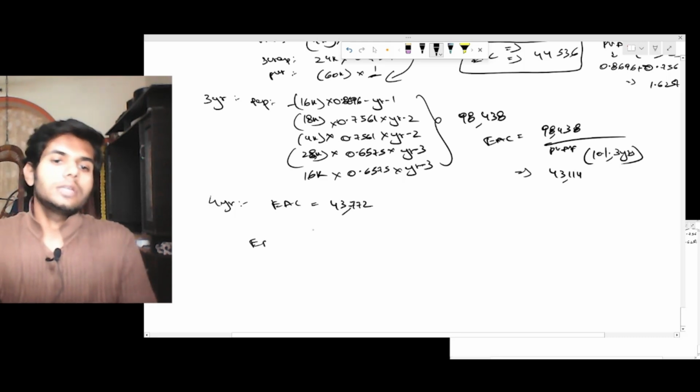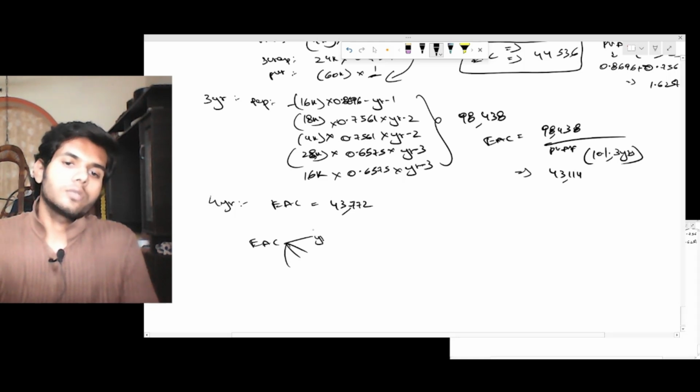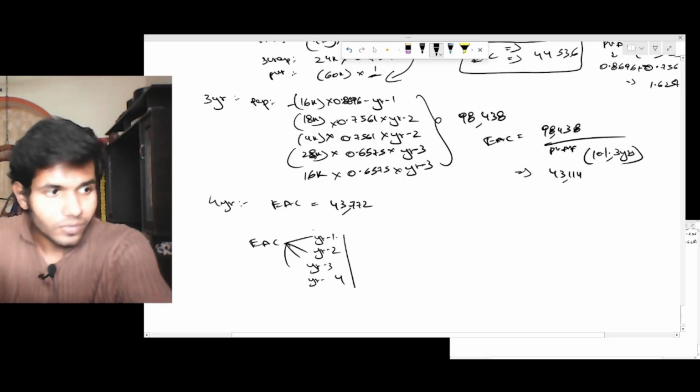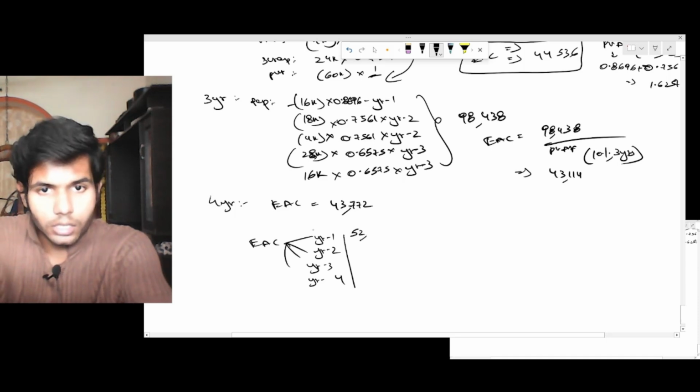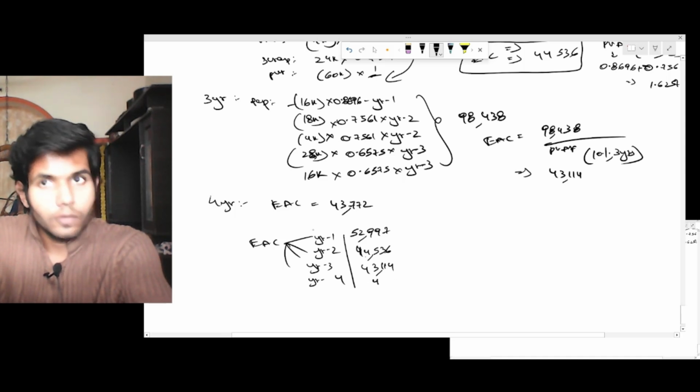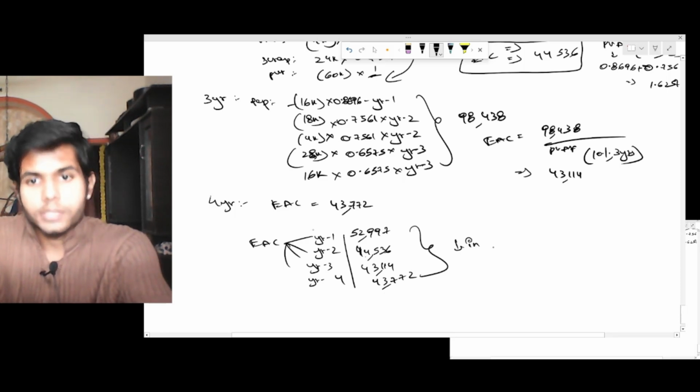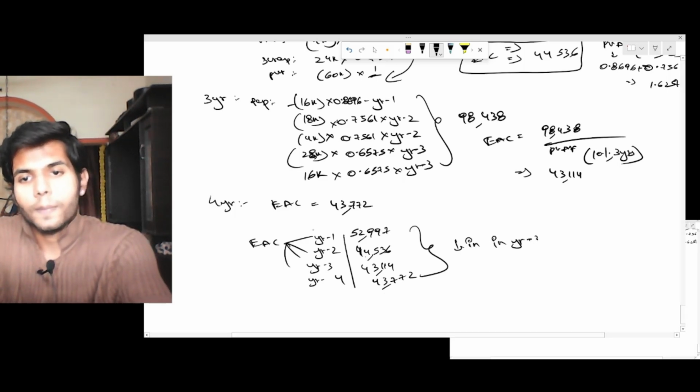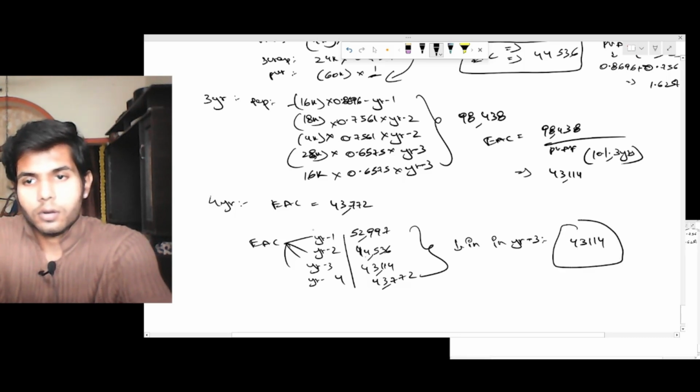Now considering all the EAC for year 1, 2, 3 and 4. For year 1 it was 52,997. For second year that was 44,536. 43,114, 43,772. Now in which year is it lowest? It is lowest in year 3. In year 3 it is 43,114.